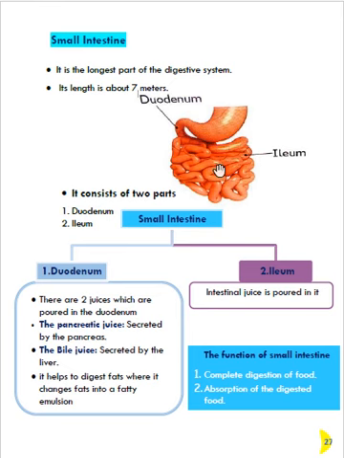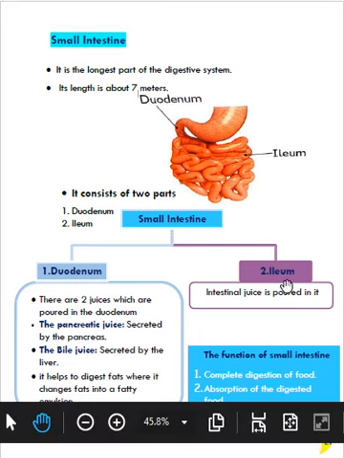The small intestine is very long. Its length is about 7 meters, and it is divided into two parts, the duodenum and the ileum.